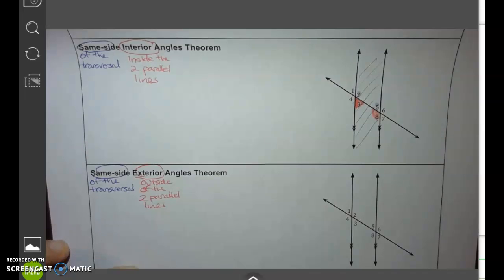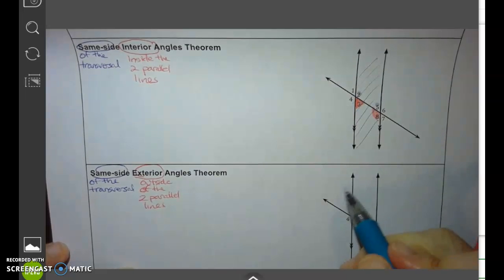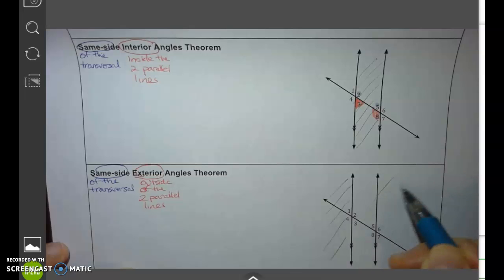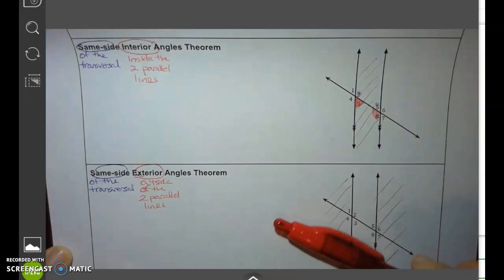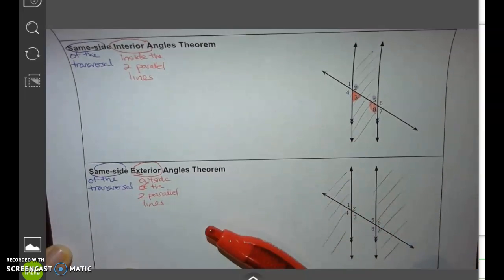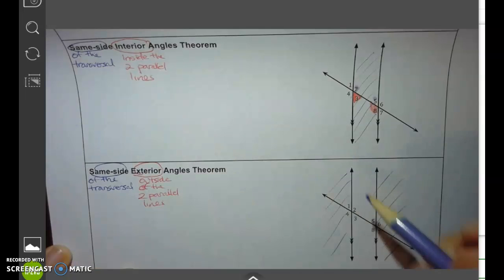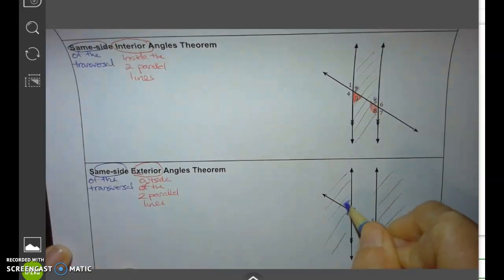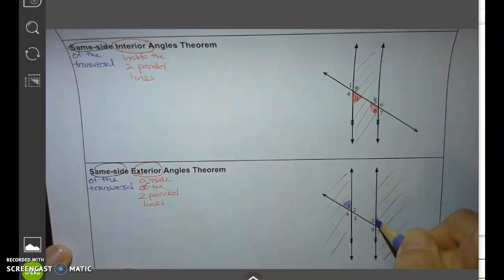So we're talking about the area right out here. But we're still talking about the same side, whether to the right or to the left. So maybe we can say this angle 1 and angle 6 are the two same side exterior angles. Another pair that would apply would be angle 4 and angle 7. So that would be another pair.